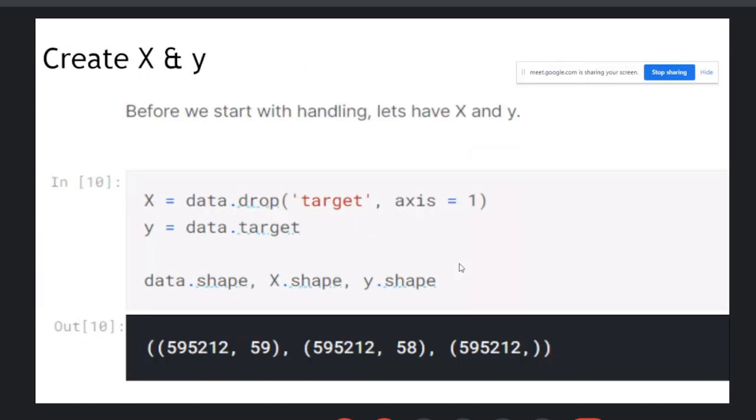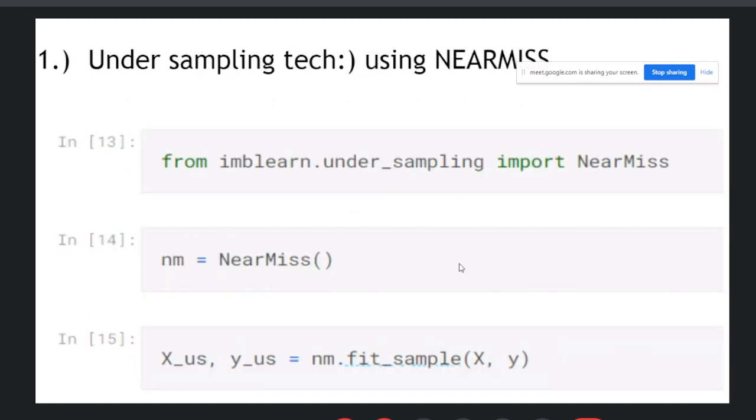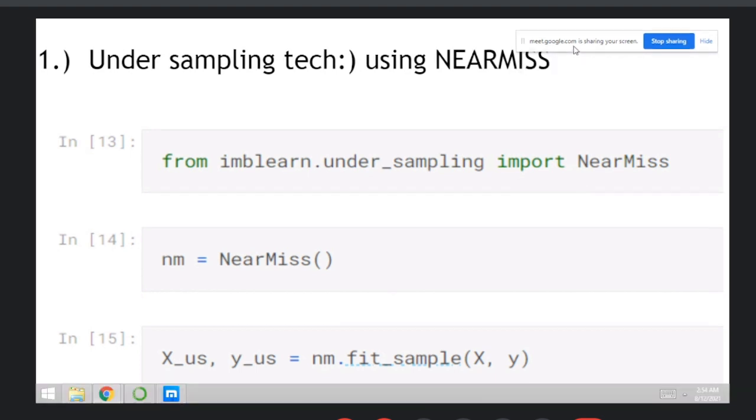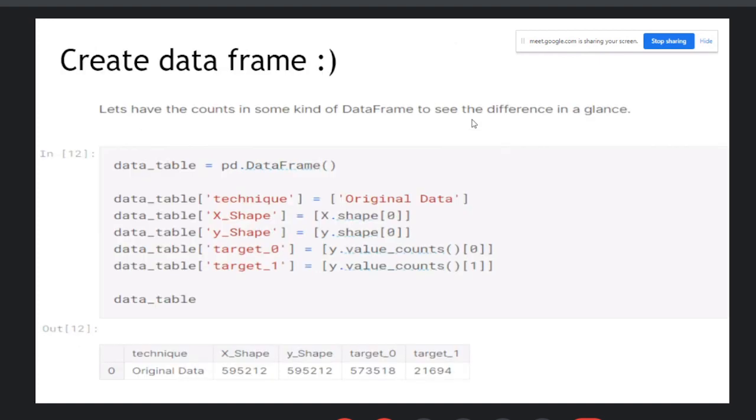Then create your X and Y's. Check your shapes. Then next thing is to perform the undersampling using the NearMiss method. Create your instance of NearMiss, and then call the fit_sample method, or the .fit method, on the X and Y. And then you can check the shape here.